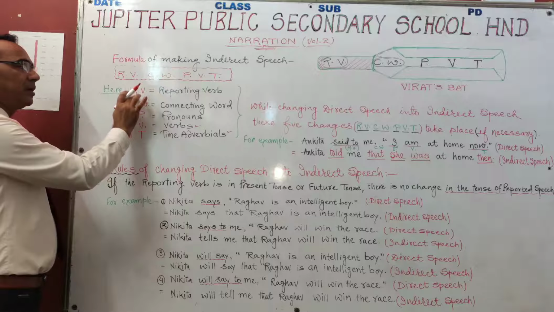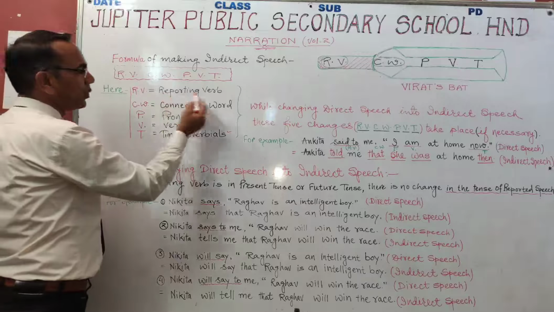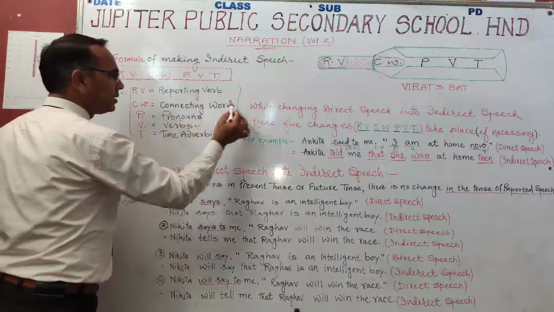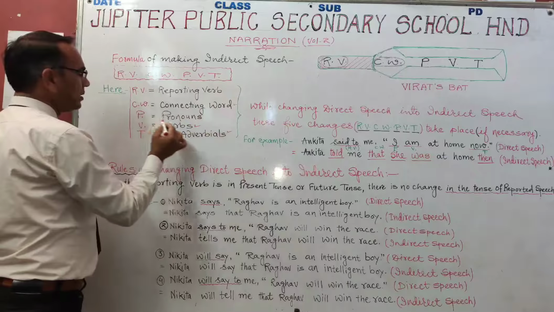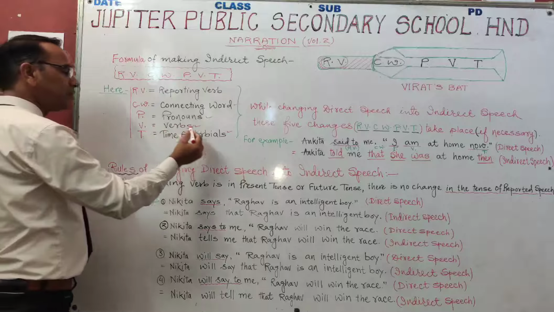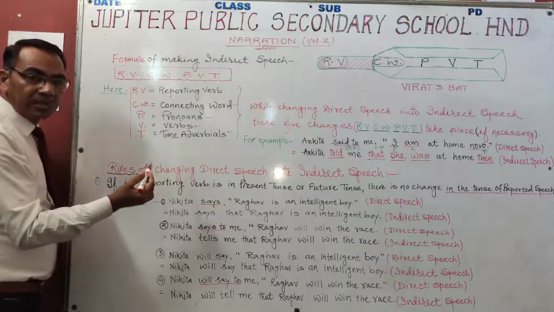RV denotes reporting verb, CW denotes connecting word, P denotes pronouns, V denotes verbs, and T denotes time adverbials.